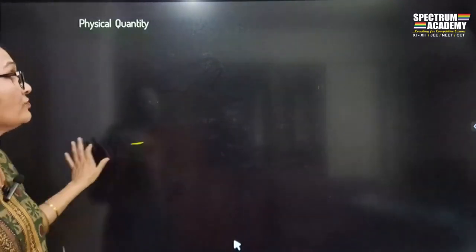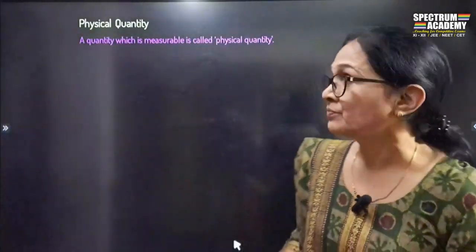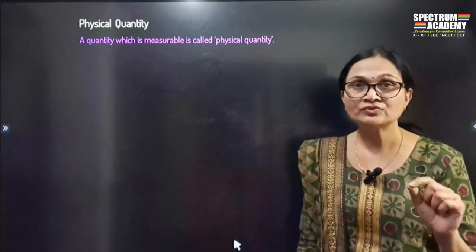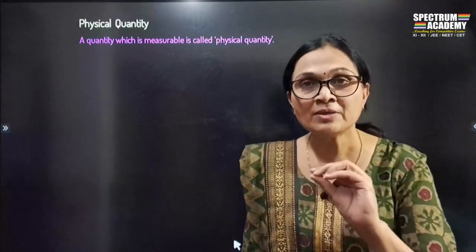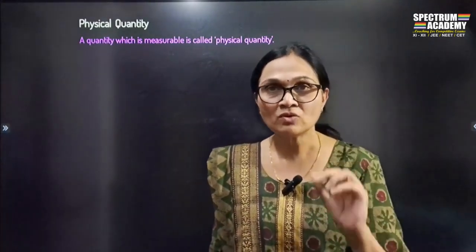A quantity which is measurable is called a physical quantity. In short, any measurable property of matter is called a physical quantity.